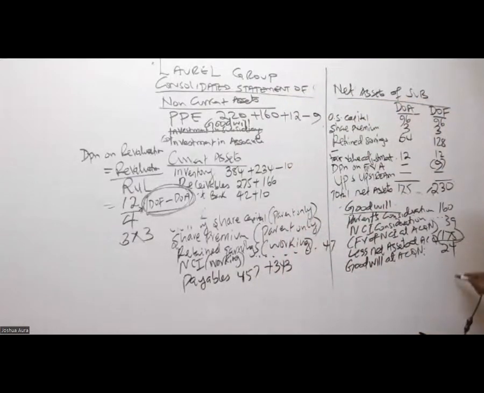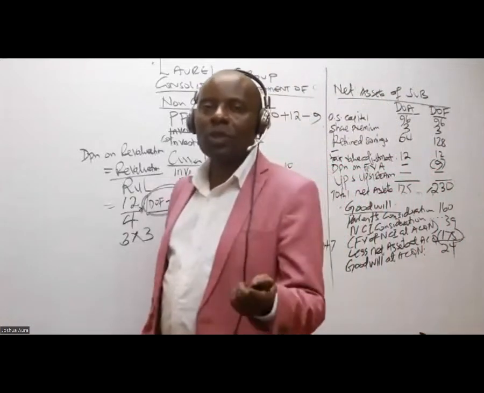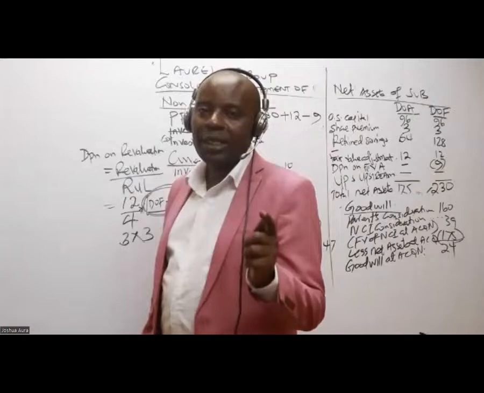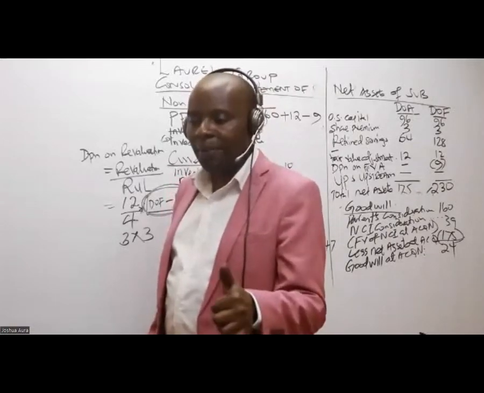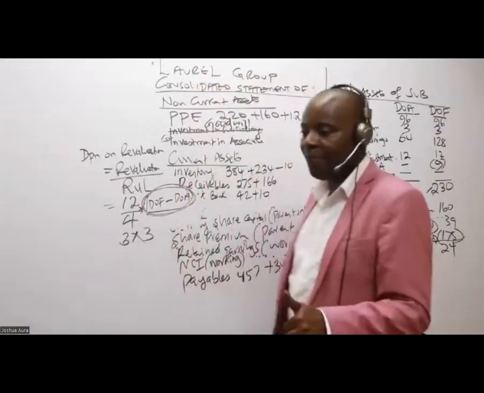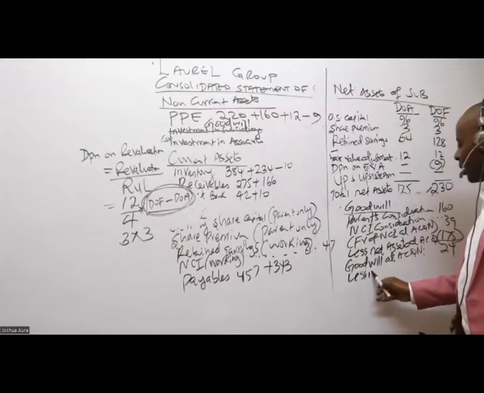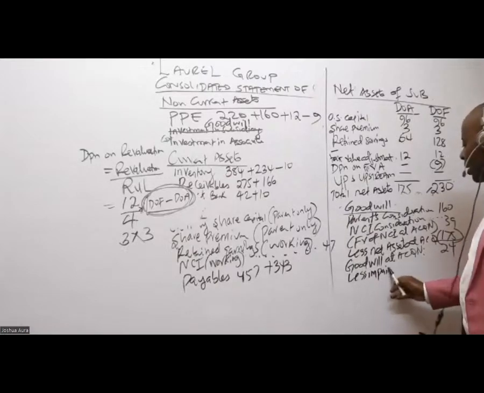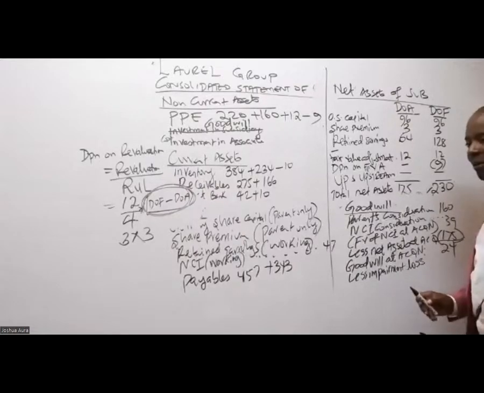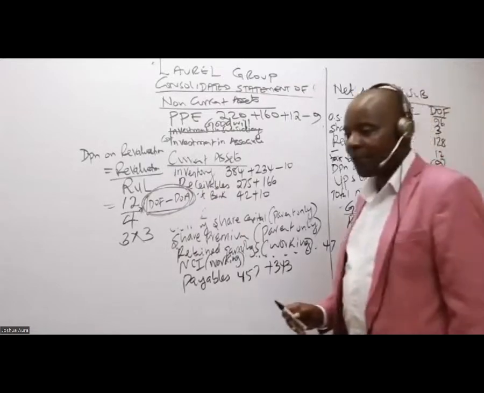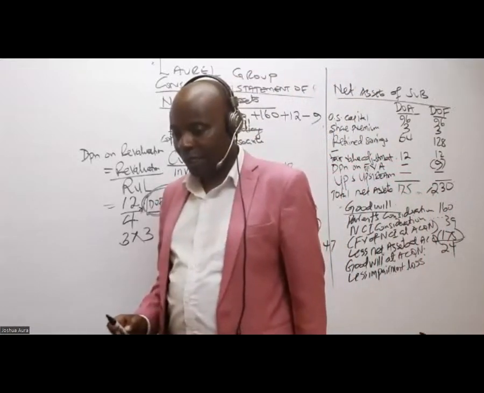So when I get this goodwill at acquisition, it's an asset, just like any other asset. It's subject to loss in value. Although being an intangible asset, we can't call that loss in value depreciation. We shall call it impairment. So less impairment loss. Is there anybody who is able to remember the impairment loss? 15, right?